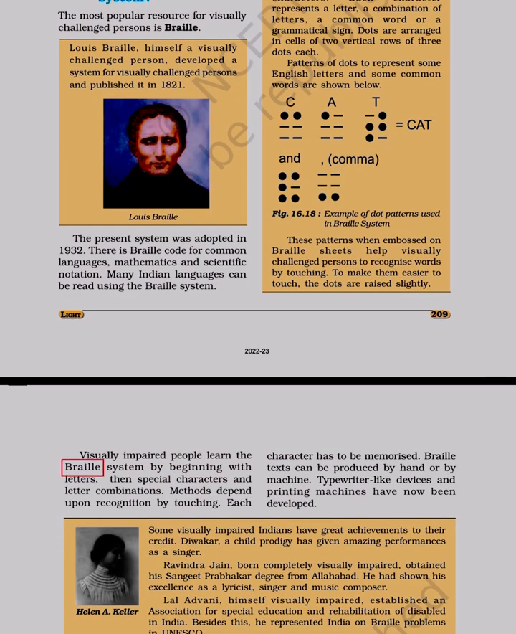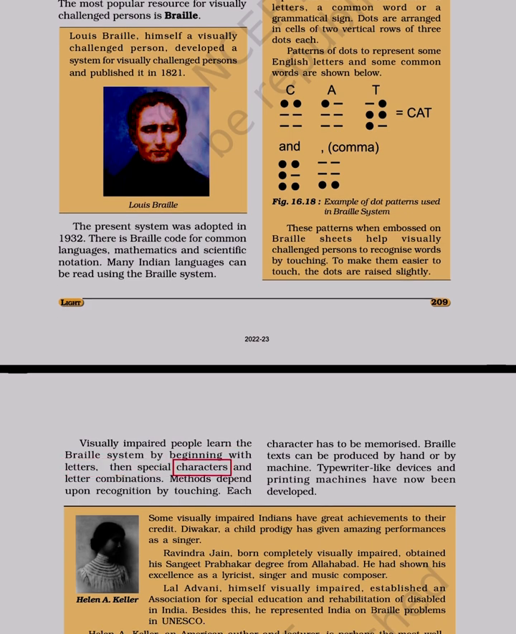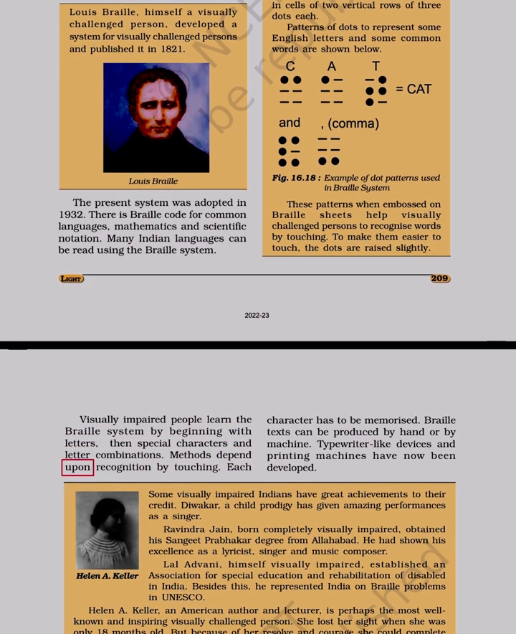Visually impaired people learn the Braille system by beginning with letters, then special characters and letter combinations. Methods depend upon recognition by touching. Each character has to be memorized. Braille texts can be produced by hand or by machine. Typewriter-like devices and printing machines have now been developed.